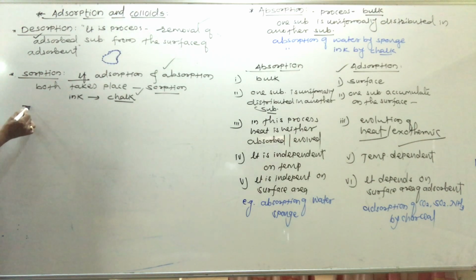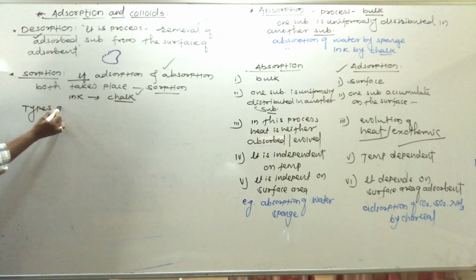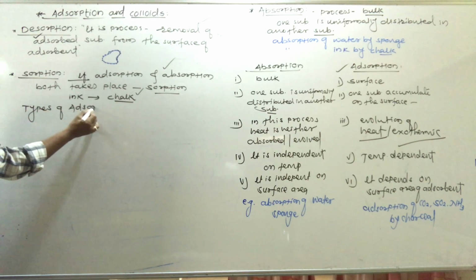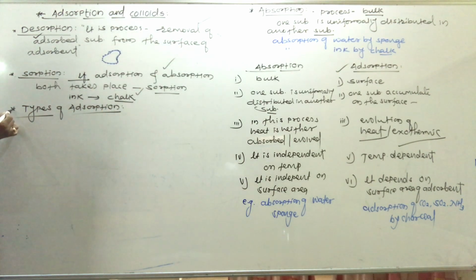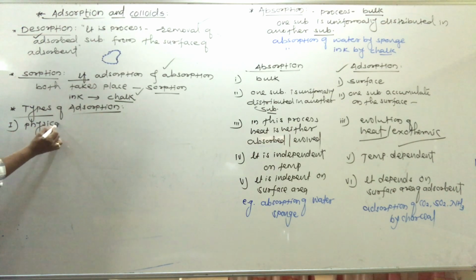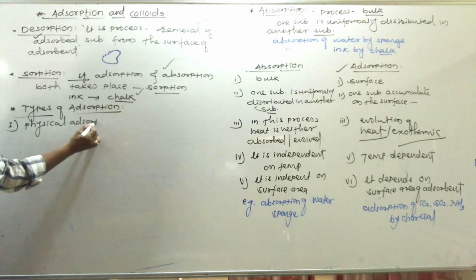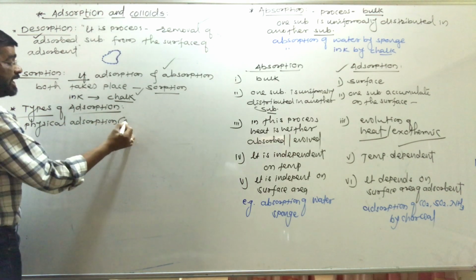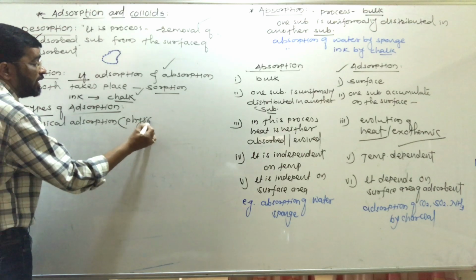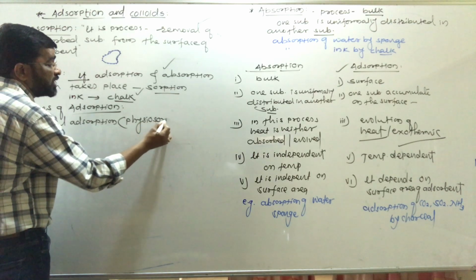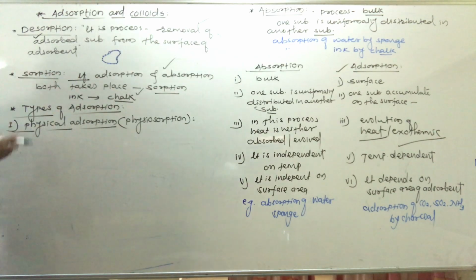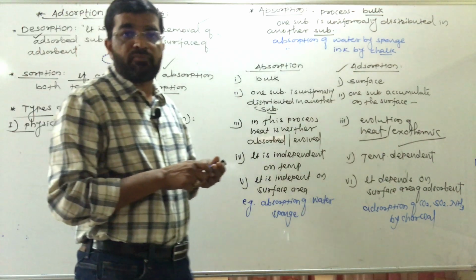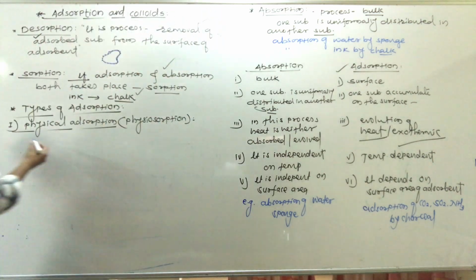Next point we have to study is the types of adsorption. There are two types of adsorption. First of all, we will study physical adsorption, which is also called physisorption. See what the characteristic properties of physisorption are.